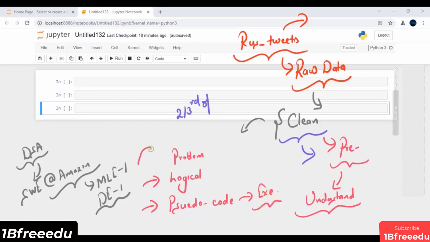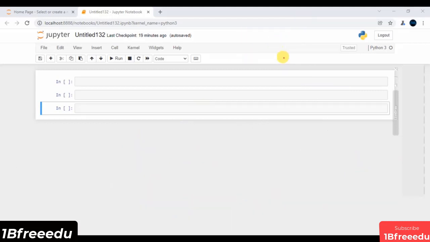So our main goal in this course, and of course in this use case, is my problem solving, my logical thinking, and my pseudocode. And anyhow, at any cost, we have to convert this pseudocode into some executable code. In the real world, these are some of the premium skills where you have to focus more. So first and foremost, the data that we have is exactly my raw data. The data that is given to us can have lots of errors, lots of typos, lots of missing values, lots of dirtiness, whatever it can be.